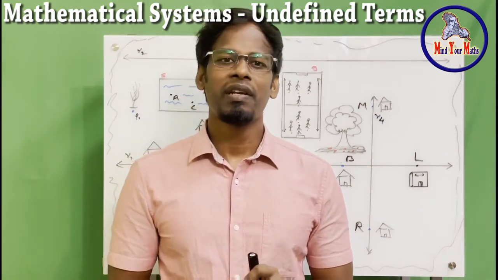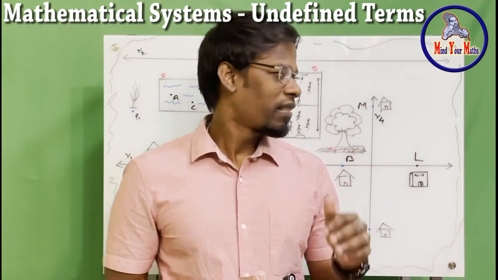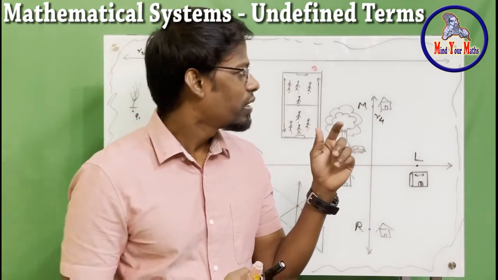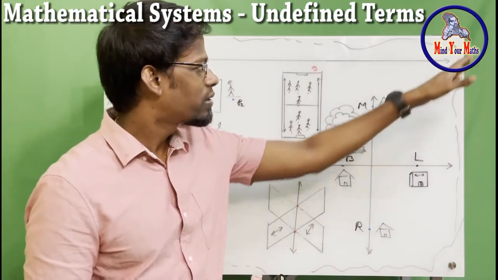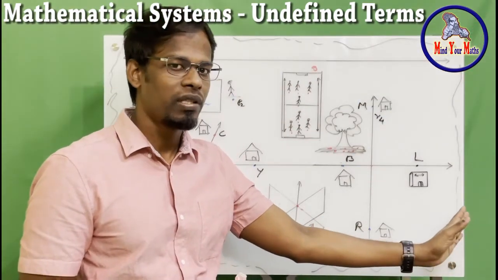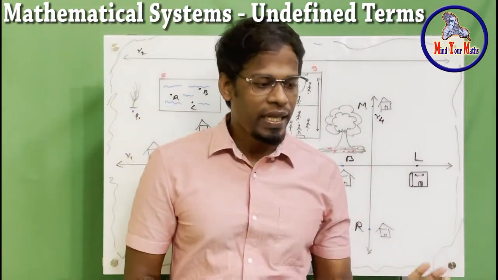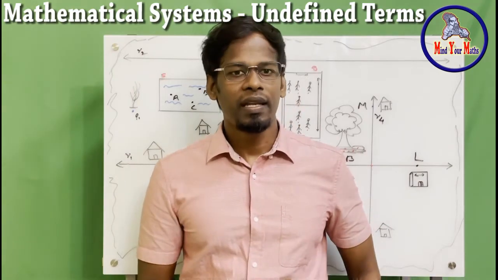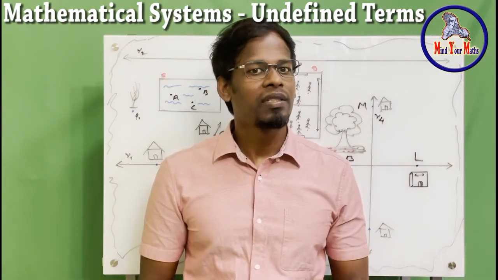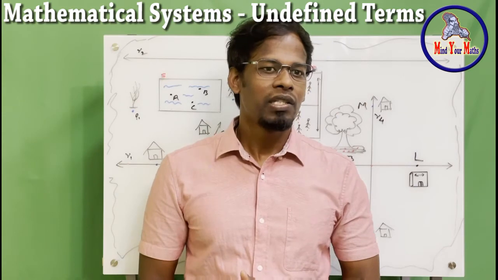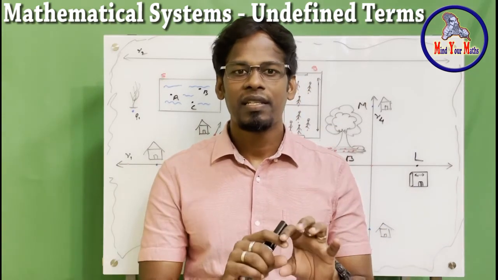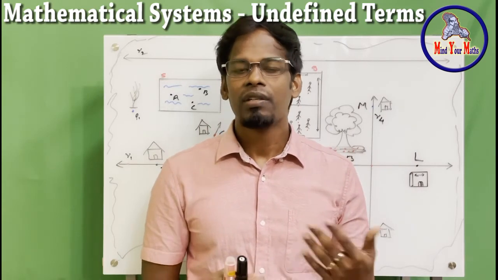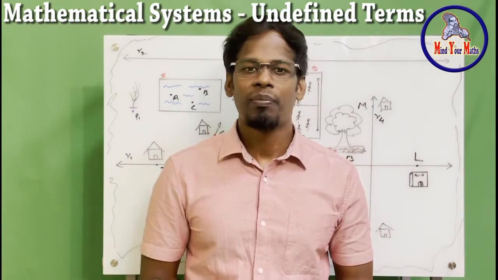For lines, what you can give is, other than the roads and all those things, you can also give, see, the edge of this board is a line as well. This side of the board is also a line. The table edge is also a line. The leg of the table is also another line, right? So you can give anything that looks straight and has a sharp edge. You can use that as an example for line.